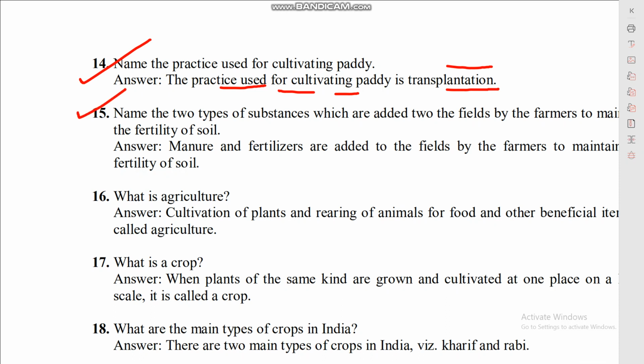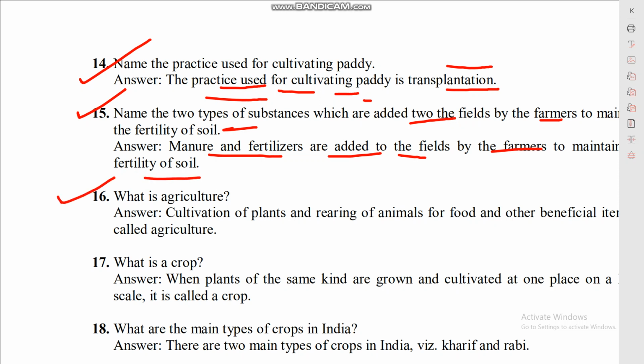Question number 15. Name the two types of substances which are added to the fields by the farmer to maintain the fertility of soil. These two substances, manure and fertilizer, are added to the field by the farmers to maintain the fertility of soil.